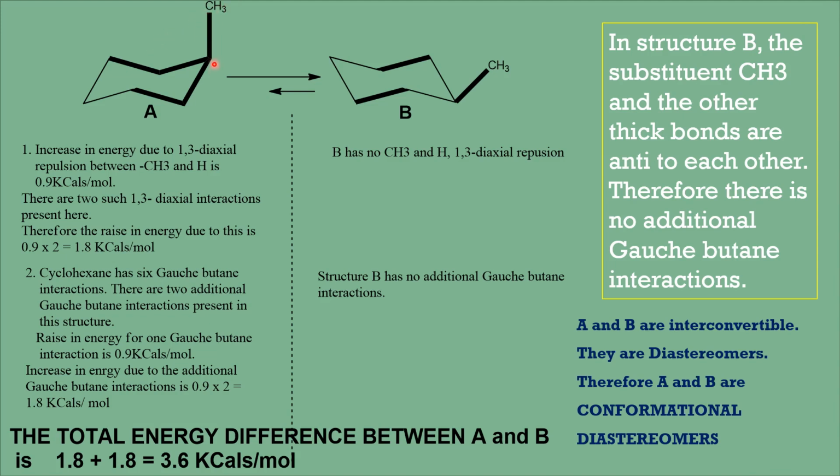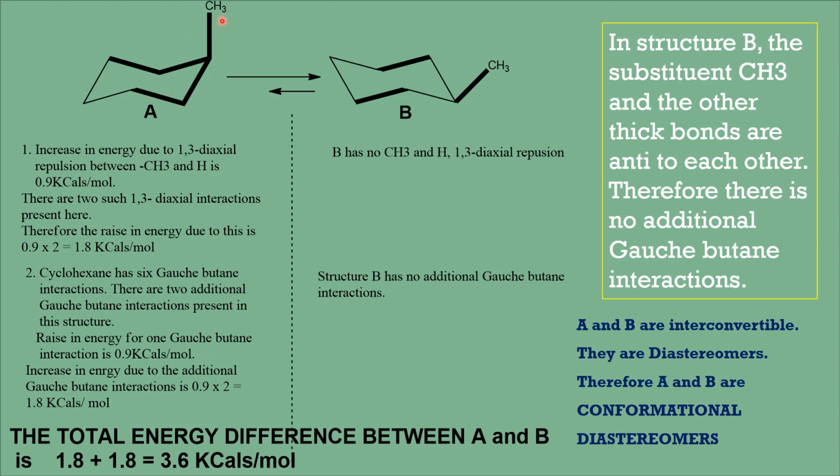In a similar way, if you travel in the other way, this is carbon number 3 and there is an axial hydrogen here, and that also will have a steric repulsion. Therefore, with these two axial hydrogens, the methyl group will have the steric repulsion, and because of this 1,3 diaxial repulsive interaction, the energy of the molecule increases.